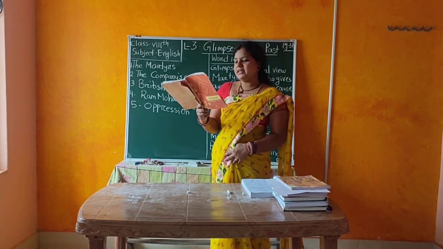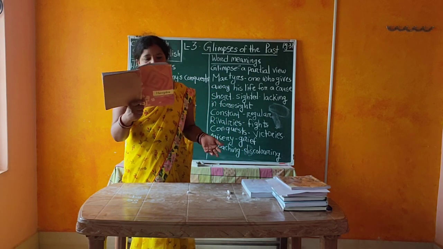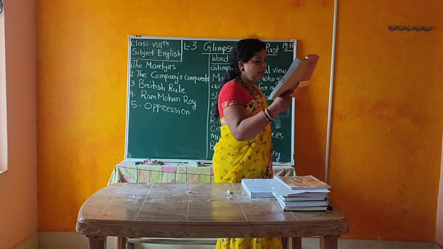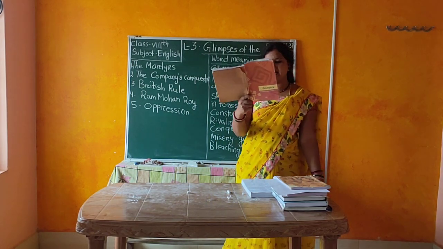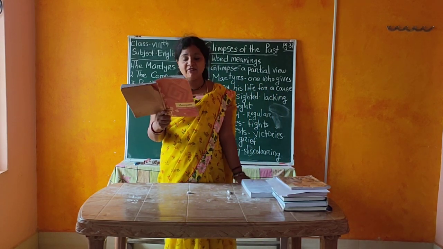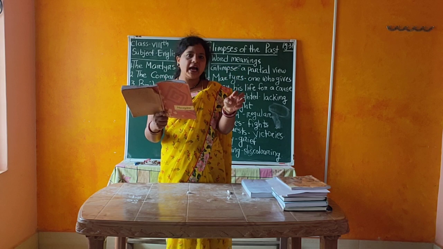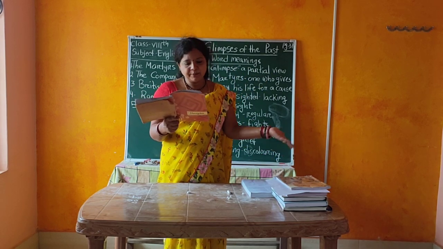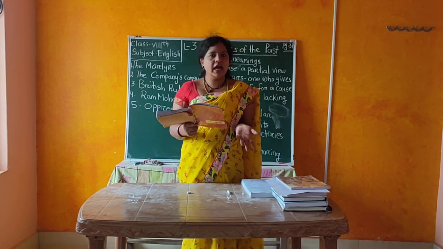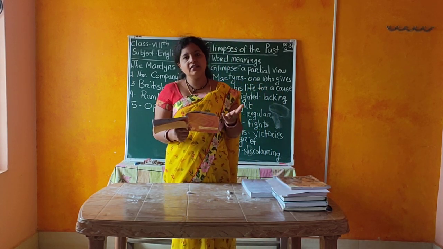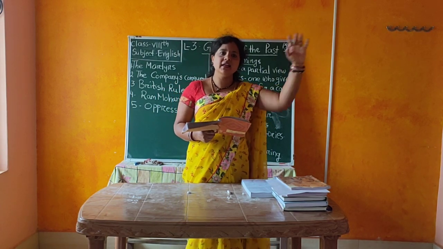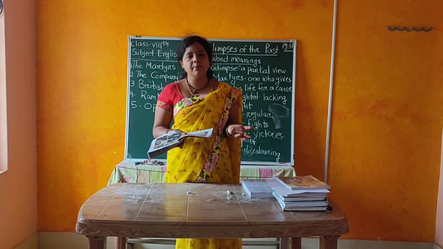So again the British started another method. What is that? The goods manufactured in England should not have any import duty when brought into India. A good idea. The East India Company law began to destroy Indian industries. So goods manufactured in England were imported to India at a very cheap rate. People don't have money, so ultimately they have to buy the English things. All the money is going to England, and our country became poorer.